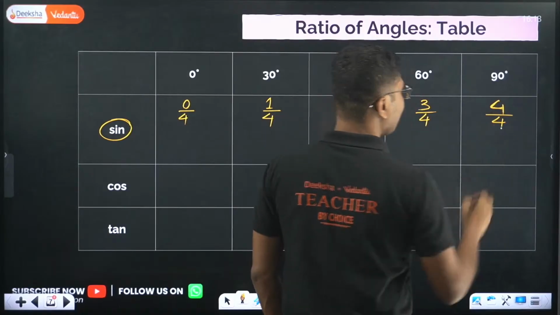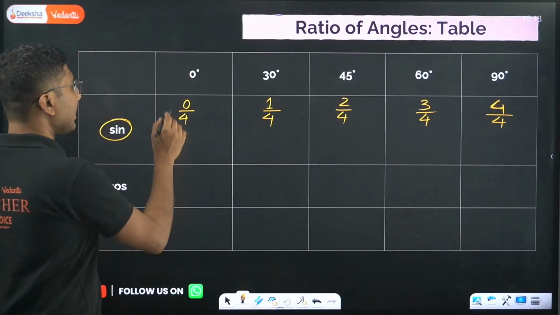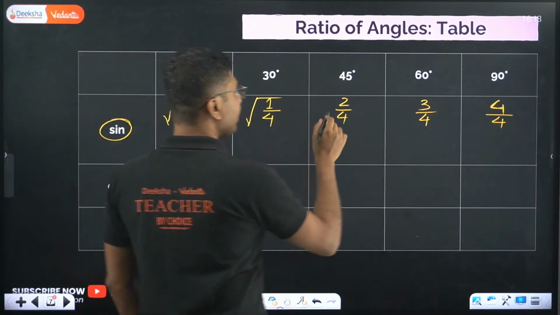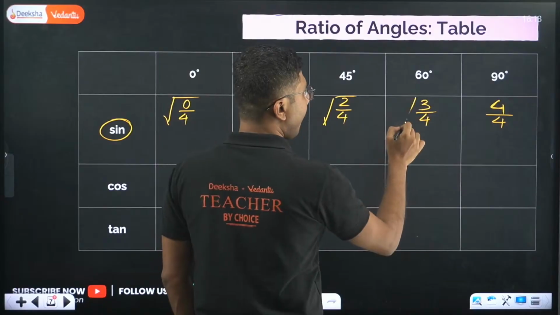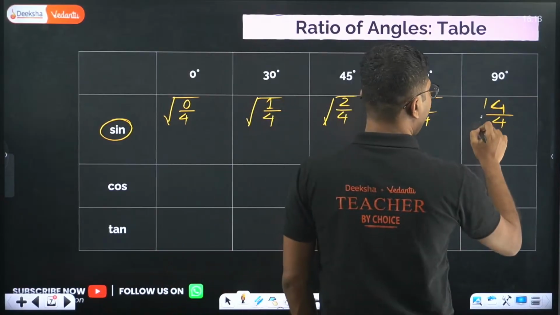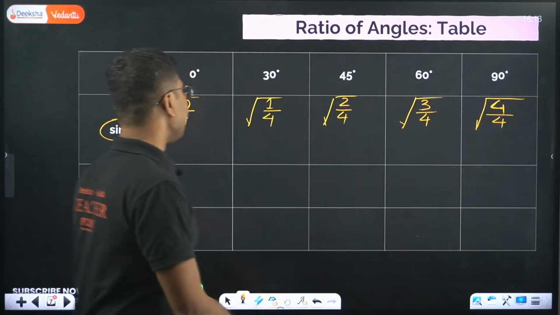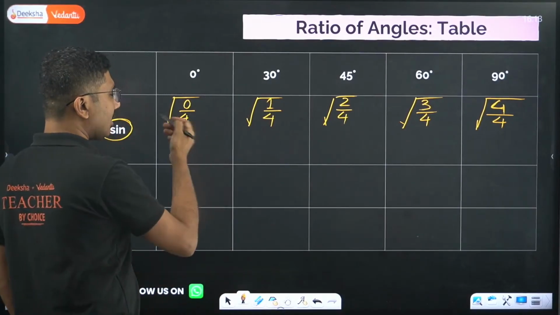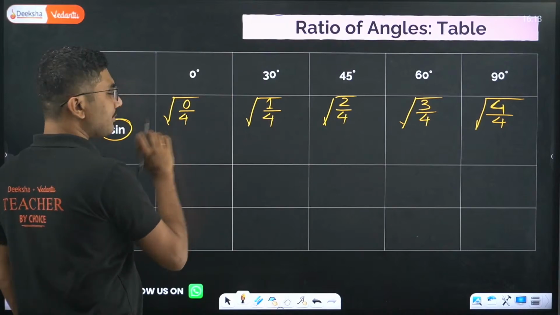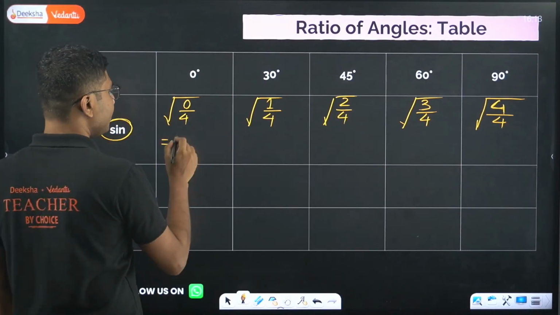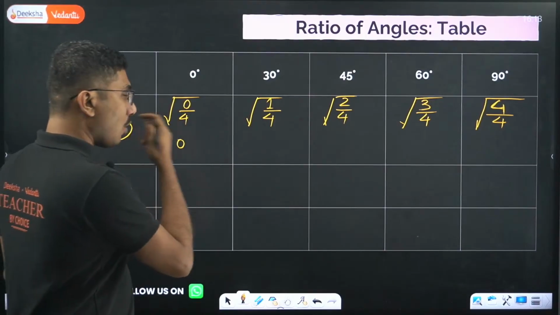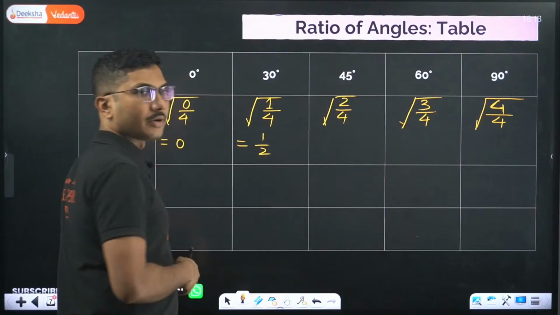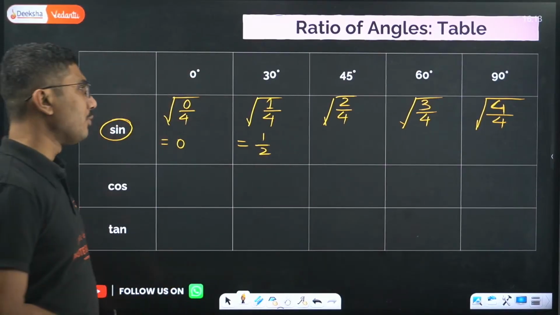Okay, and one more last step is there, which is taking square root of each of them, and you will find the sine table. So sine table: 0 by anything non-zero is 0. Square root of 0 is obviously 0. 1 by 4 square root will be 1 by 2.